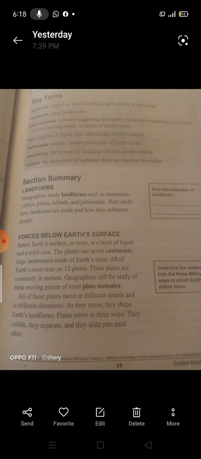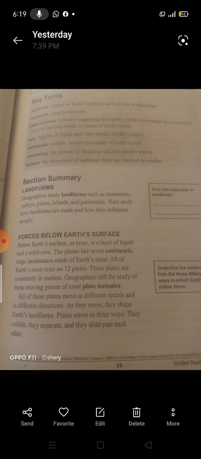Let's move to the second point. What happens when the plates separate from each other? When plates separate, usually on the ocean floor, they cause gaps in the planet's crust, okay?